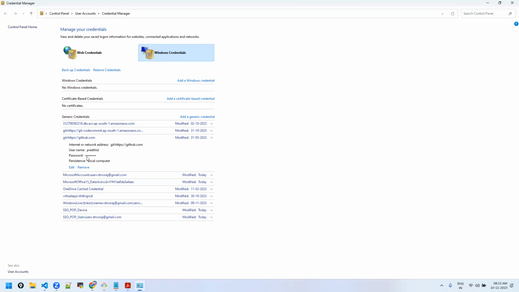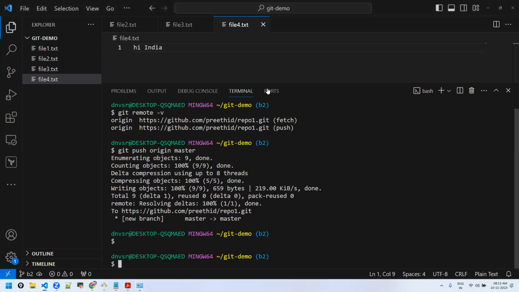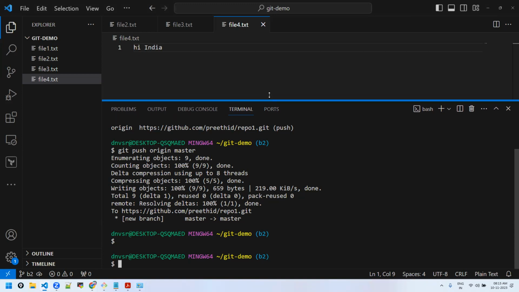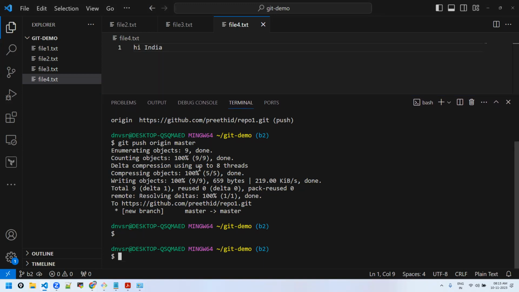Am I clear? Because people will be trying with the username and password. They'll be stuck there. It's a personal access token. Please make a note of it. And it is only a one-time task. Because I have already done it, it's not prompting again.